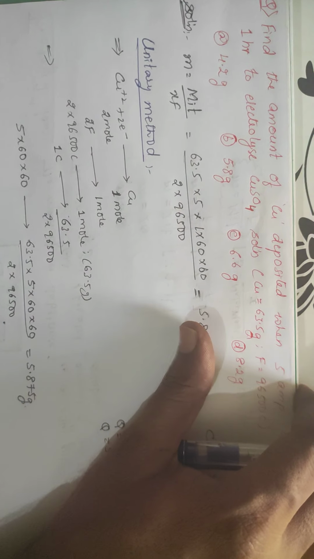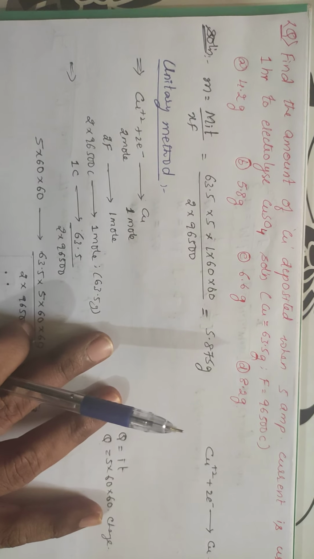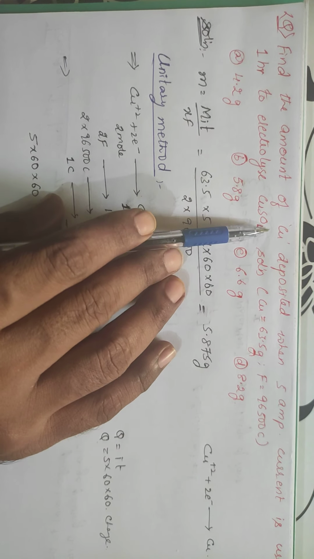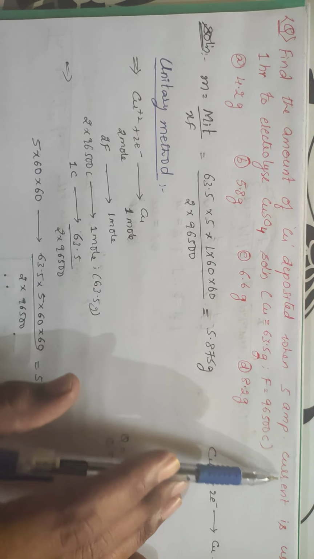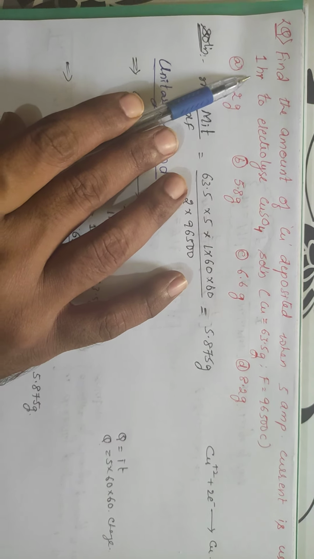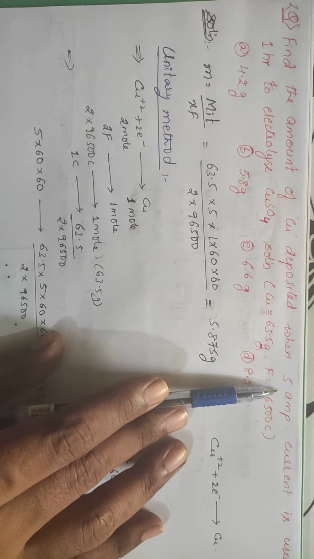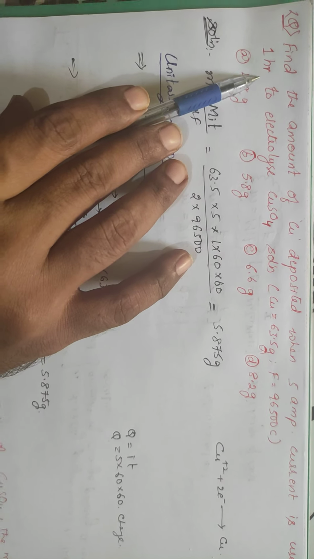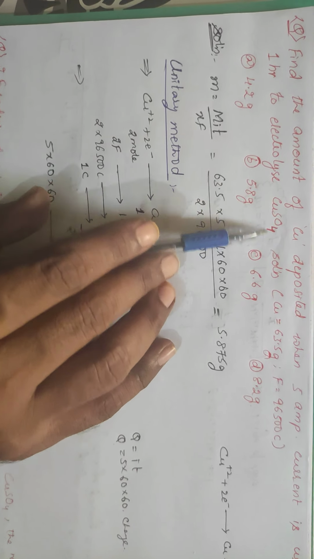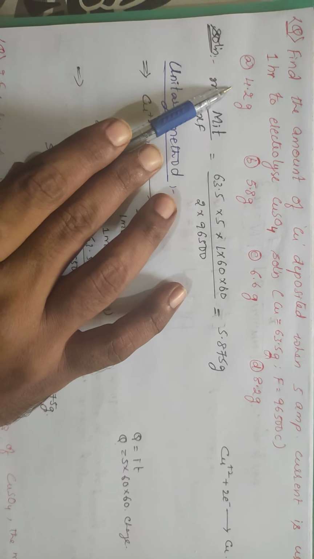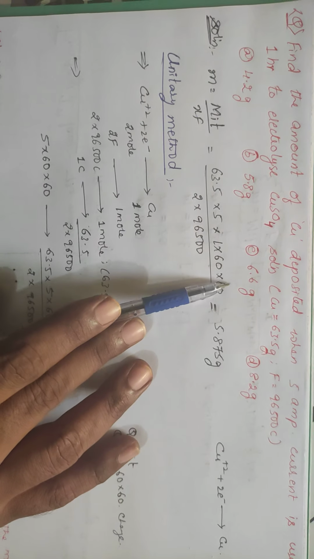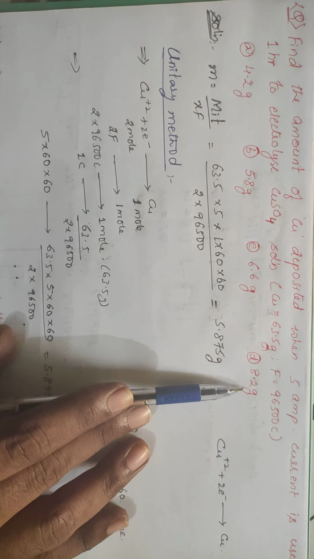So let us take some examples with respect to this content and solve them. Find the amount of copper deposited when a current of 5 amperes is passed for 1 hour to electrolyze copper sulfate. Option A 4.2, option B 5.8, option C 6.6, and option D 8.2.